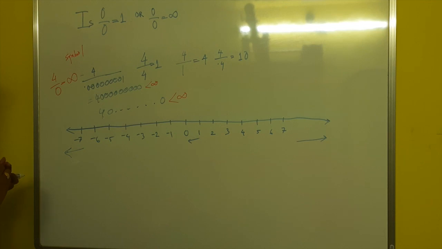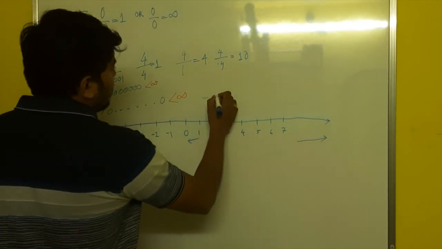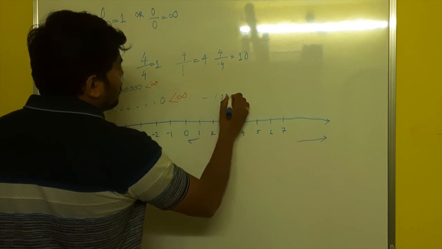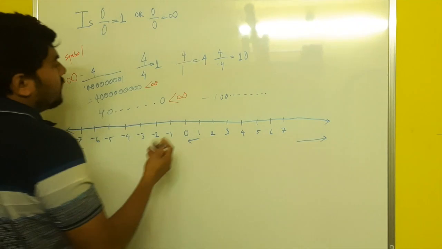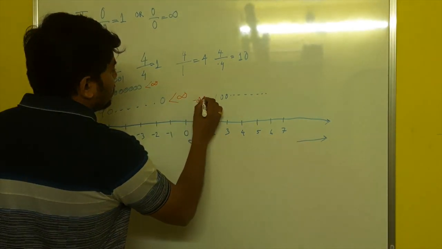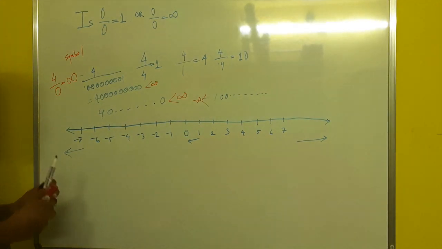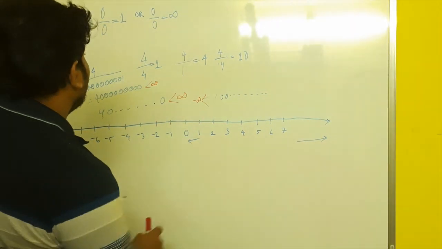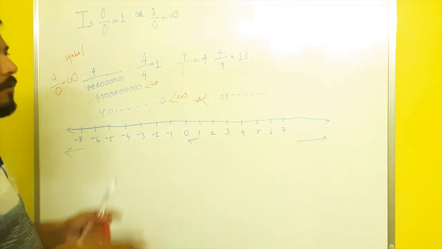Similarly, if there is a negative number, let's say negative 1,0,0,0,0,0,0, minus infinity is still smaller than this. This is a concept. Remember, infinity is not a number, neither positive infinity nor negative infinity.